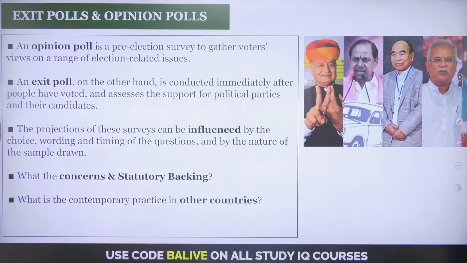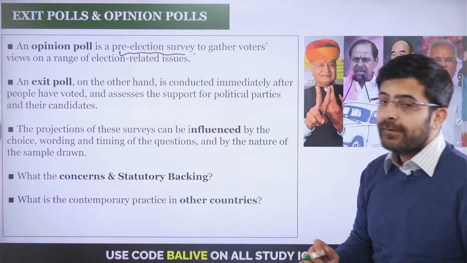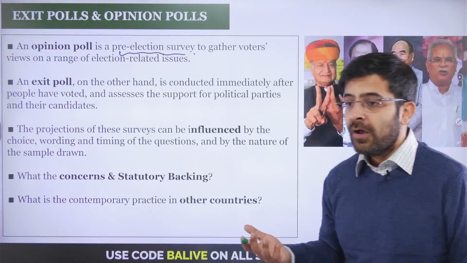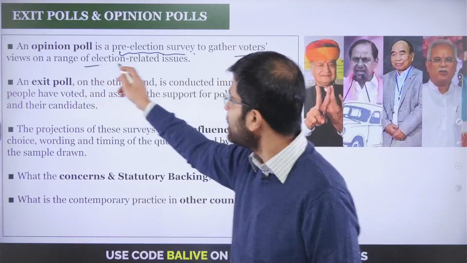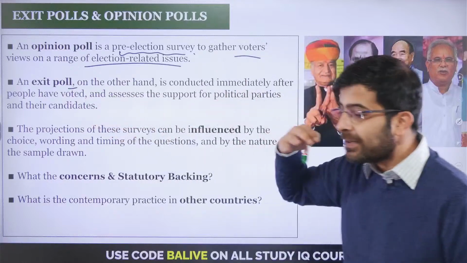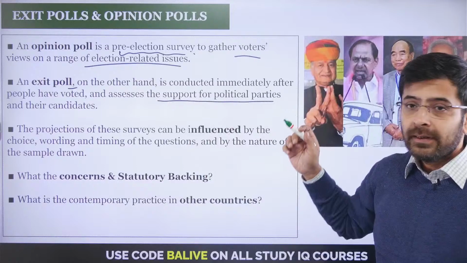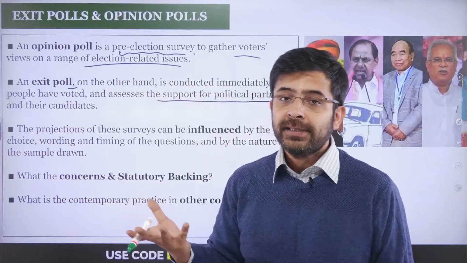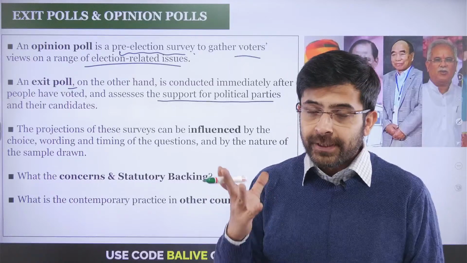Okay. So an opinion poll and an exit poll. First, let's understand the difference. An opinion poll is a pre-election survey, which means it happens before the casting of the vote, and this is to gather the voters' views on a range of election-related issues. Similarly, an exit poll is something that happens after the people have voted, and this is to assess the support for the political parties that they have voted for. This is the basic difference between opinion and exit.